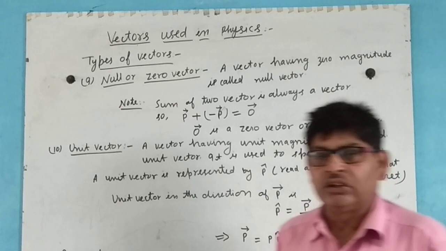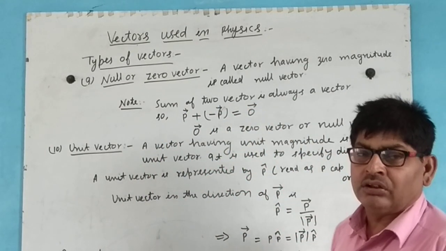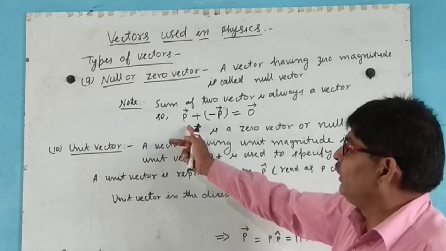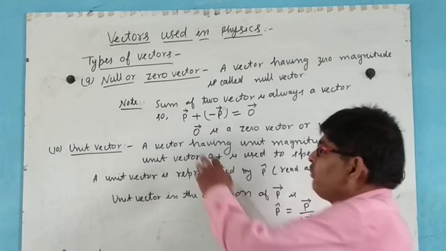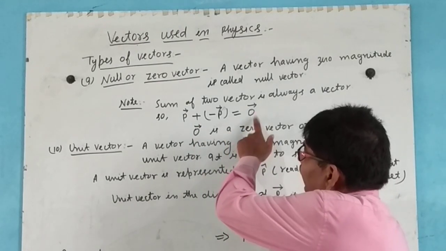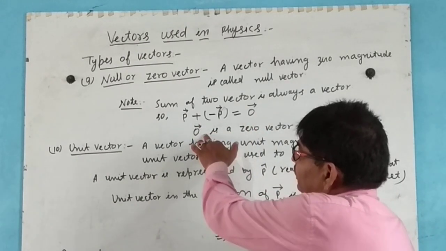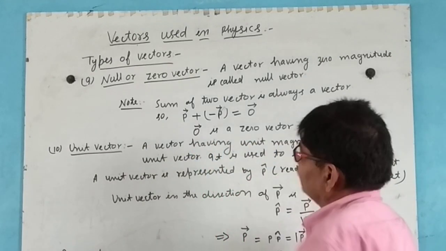Now we know that the sum of two vectors is always a vector, so P is a vector, minus P is also a vector. The sum of these is equal to 0, which is also a vector, so 0 is a zero vector or null vector.